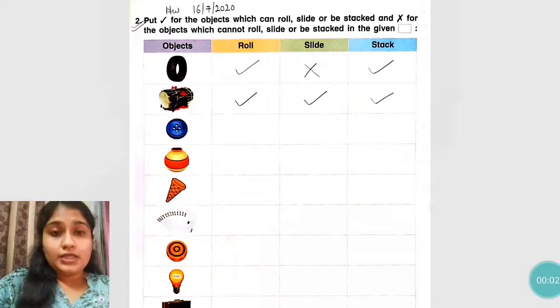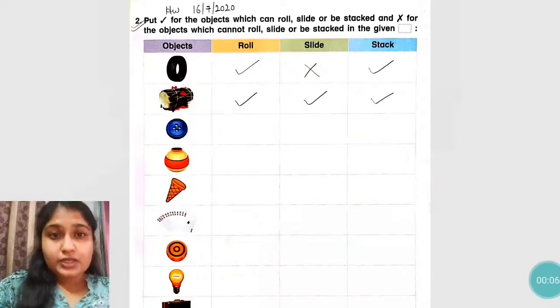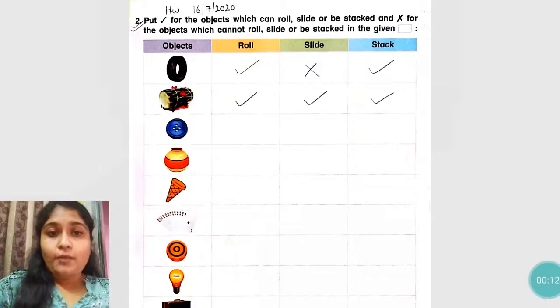So now students, the rest of the objects you have to identify. Okay. So आपको क्या करना है? You have to identify whether these objects can roll, slide or stack. So this page is your homework. And here we have completed our chapter 1, what is long, what is round of workbook. Okay. You have to complete this homework in the workbook only.